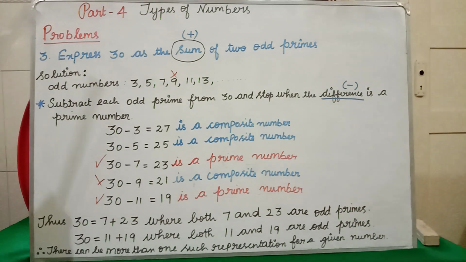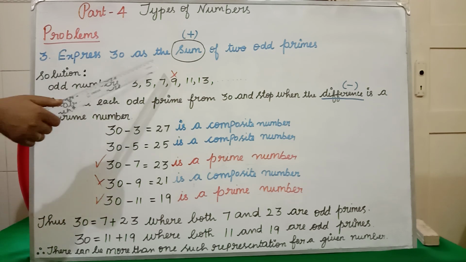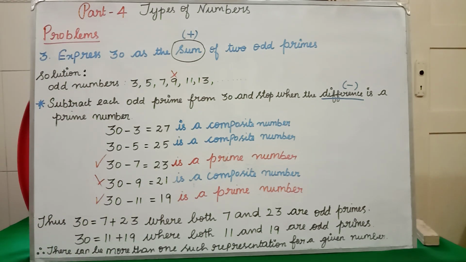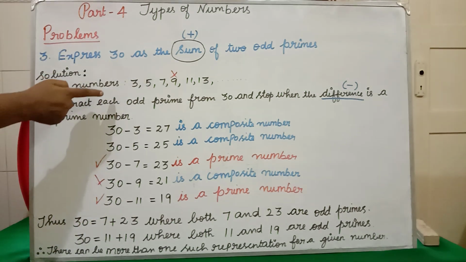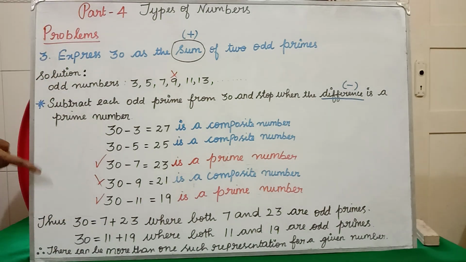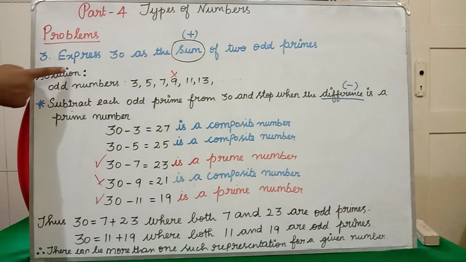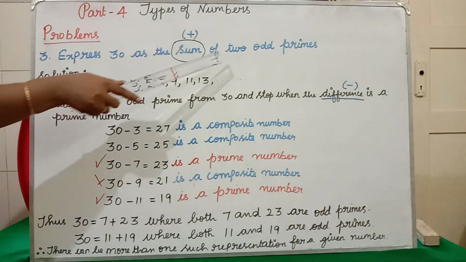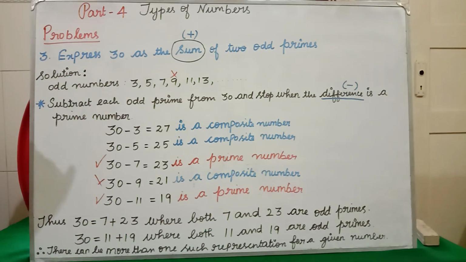Clear all of you? Based on the 3 problems, now we will see the assignment. Okay, this is very easy. Suppose the question is express 50 as the sum of odd prime numbers, means you have to write the odd prime numbers first. I'll explain the third question itself one more time. Listen carefully. Express 30 as the sum of 2 odd primes, they have given. First step, what you have to do? You have to write all the odd prime numbers.